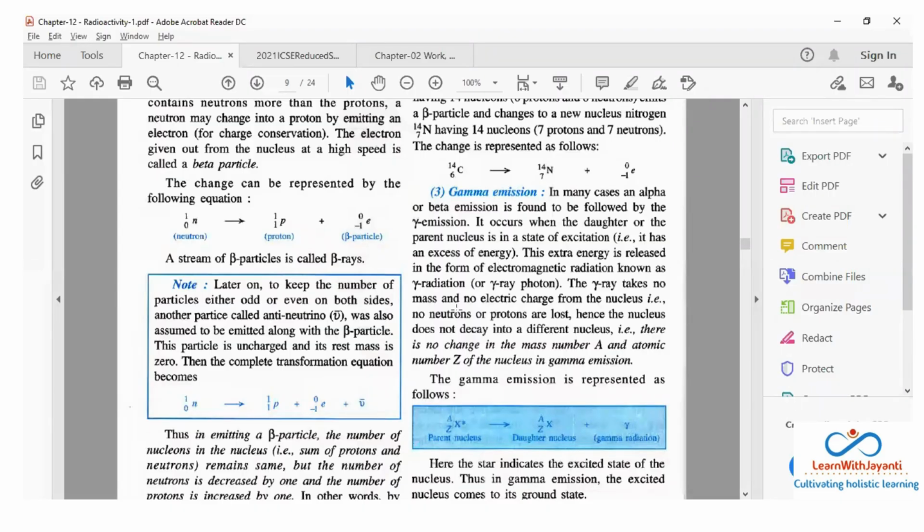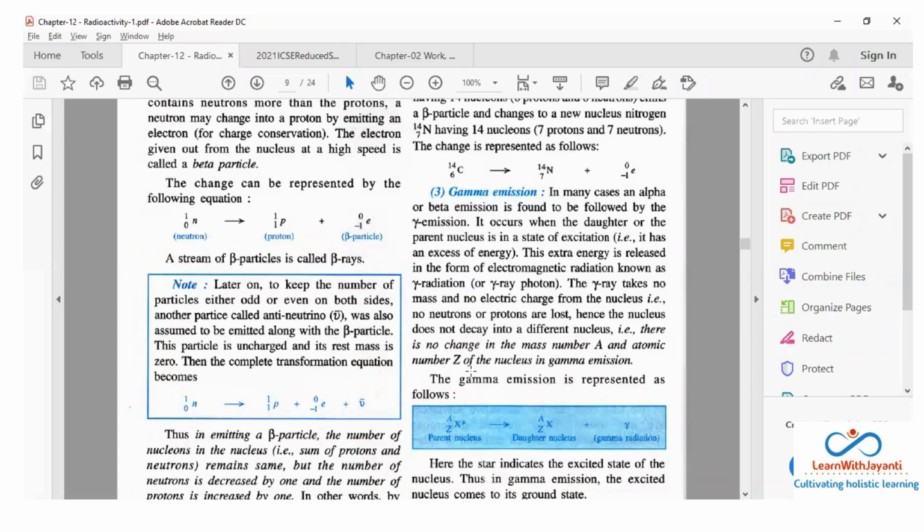This extra energy is released in the form of electromagnetic radiation known as gamma radiation or gamma ray photon. The gamma ray takes no mass and no electric charge from the nucleus, okay. It's pure energy, that is, no neutrons or protons are lost, hence the nucleus does not decay into a different nucleus, okay. Only one condition, that the parent nucleus should be in excitation stage.